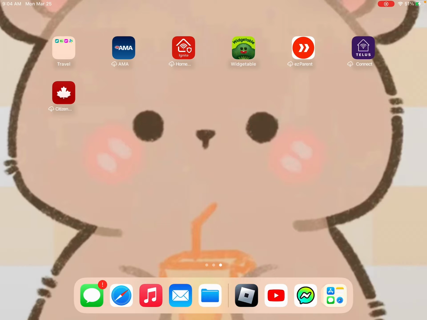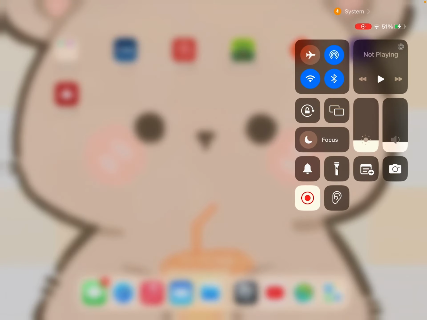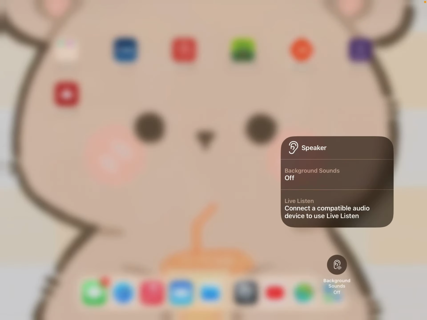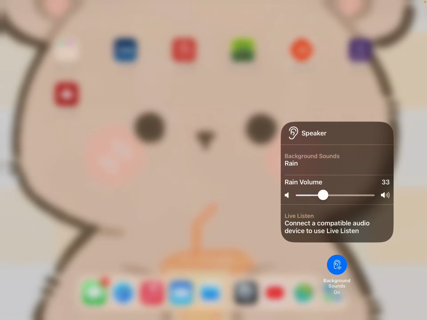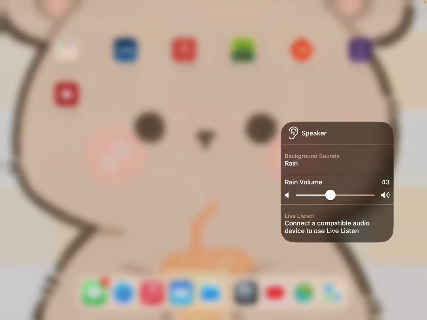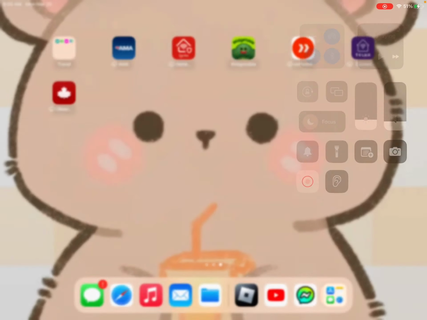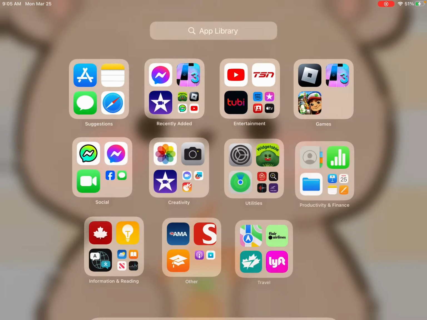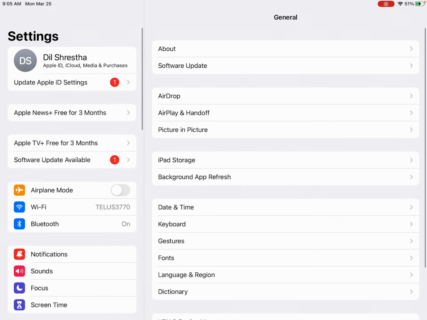Today I'm going to be showing you this cool setting on an iPad you can do. So if you get this, you can listen to background sound like rain, and more. And yeah, how to get this is basically go to your settings app.